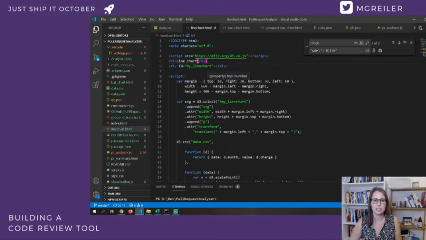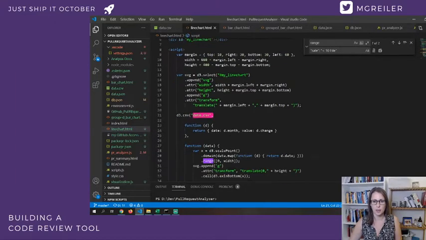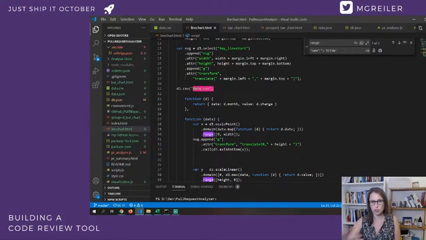So this line chart is consuming this D3 CSV, and then you just bind the functions and tell them what it returns, right? Like the date as month and the change as value. And then you can do all the cool stuff here. Mostly it's what kind of scale you have, right? This is a scale point.